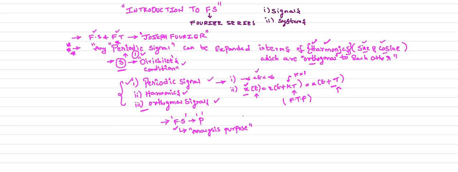Without the knowledge of harmonics, how can you suppress those harmonics from the system? Because harmonics are undesirable, we cannot get the reasonable output if harmonics are present in our signal.